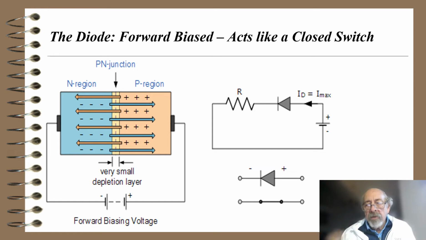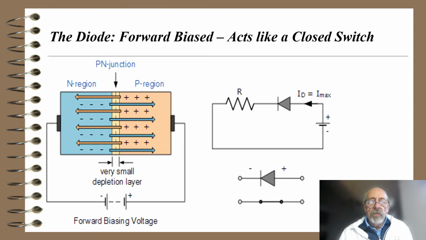The schematic to the right shows a picture of this, and again, plus on the arrowhead and minus on the line there form a forward bias diode, and I'll get maximum current through that diode. The current here is restricted by the resistor R to limit it so it doesn't burn the diode out. Down below we see the forward bias diode, and it looks like a closed switch.